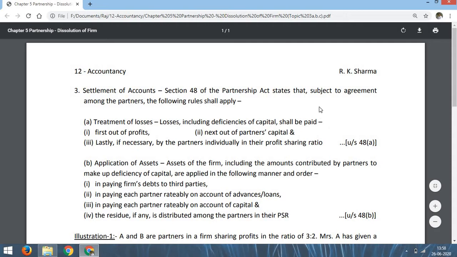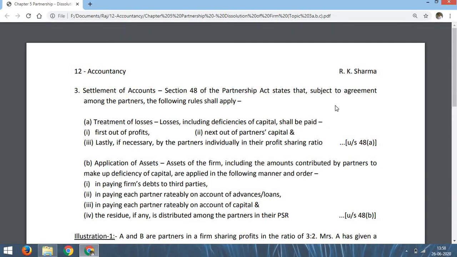That means when there are losses in the firm, or when a partner has deficiency in his capital account, that shall be paid first out of profit, next out of partners' capital account, and lastly, if any, by the partners individually in their profit sharing ratio.